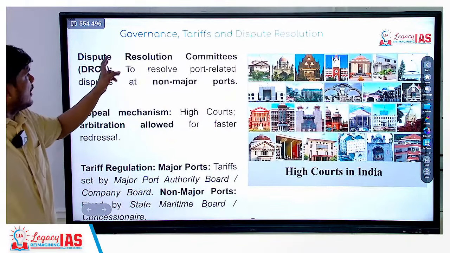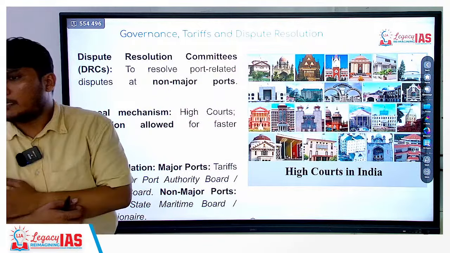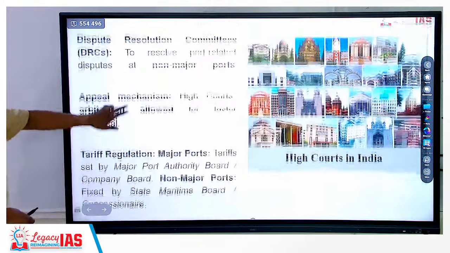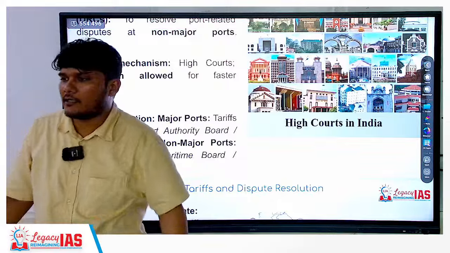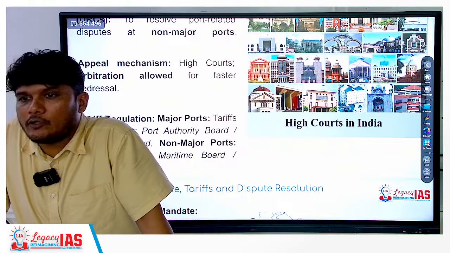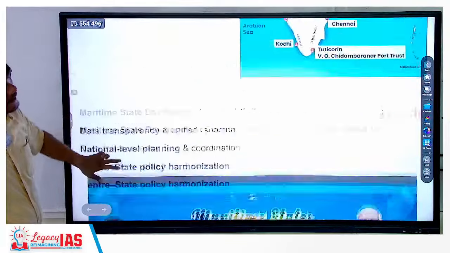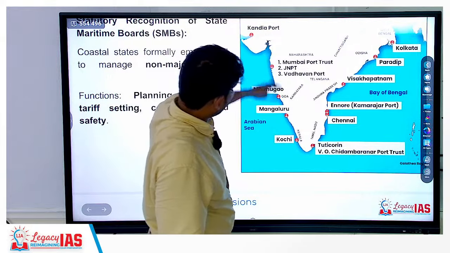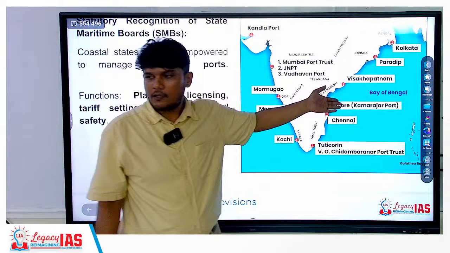Next is dispute resolution. The port related disputes will go to the respective high courts, with an appeal mechanism. High courts and arbitration are allowed for faster redressal. If you have seen the different ports here, they are with respect to different states. So you have the state of Maharashtra, for example, Goa over here, Kerala over here, Tamil Nadu over here.